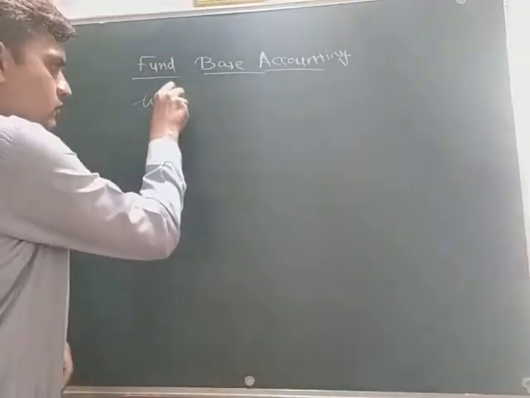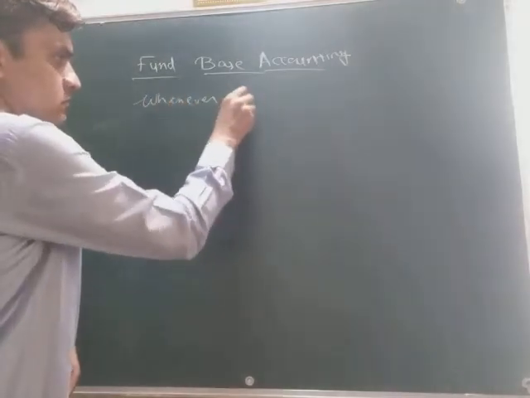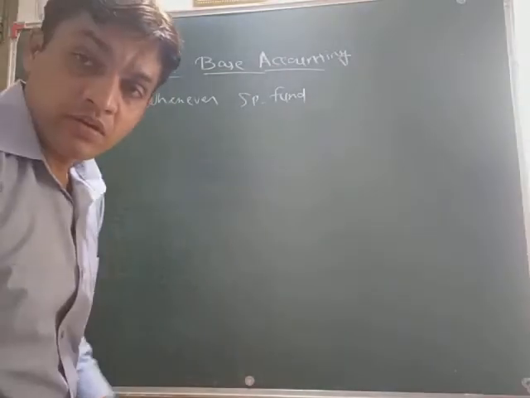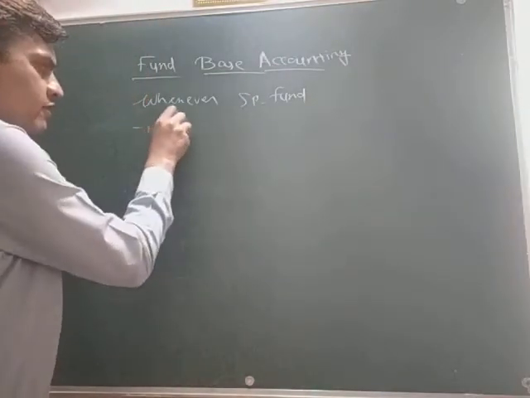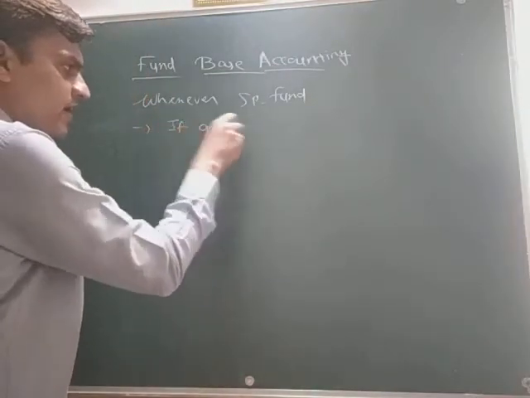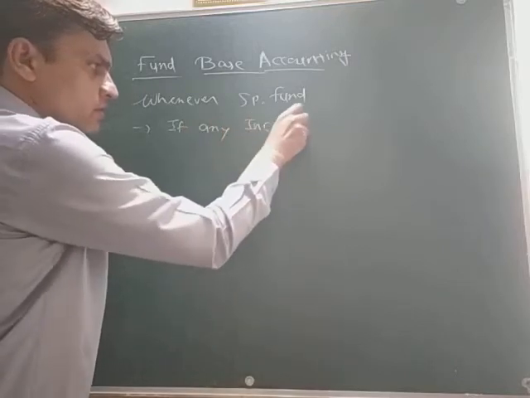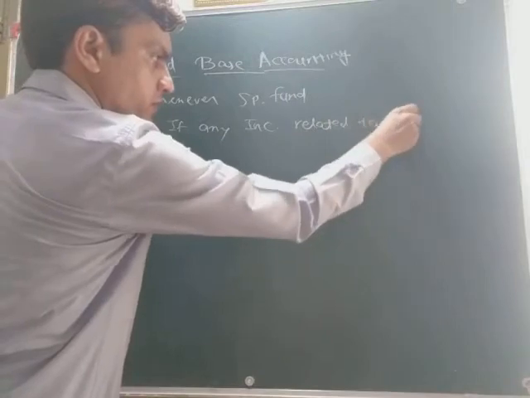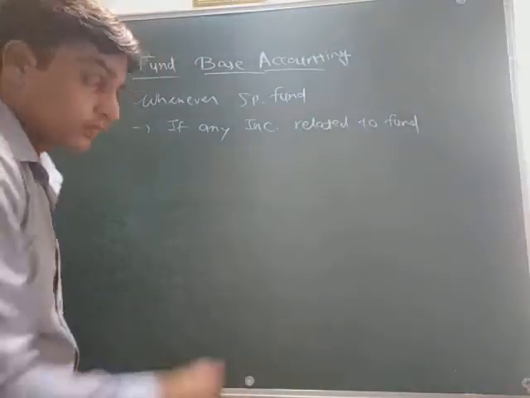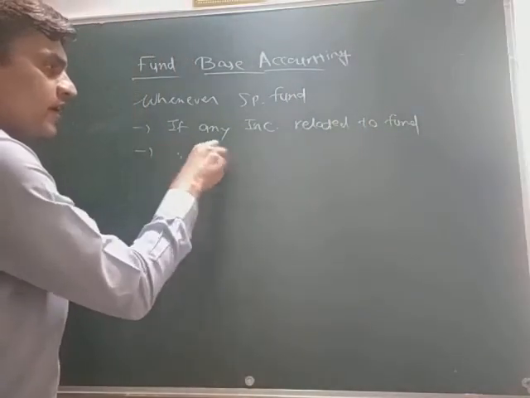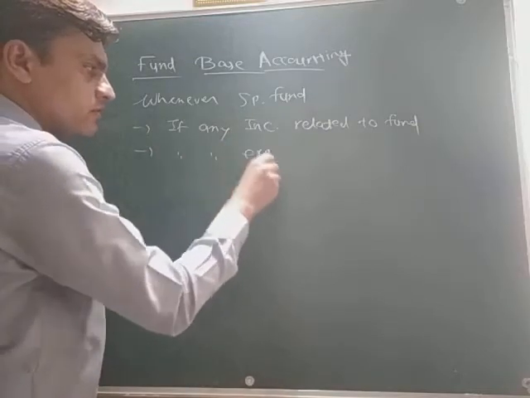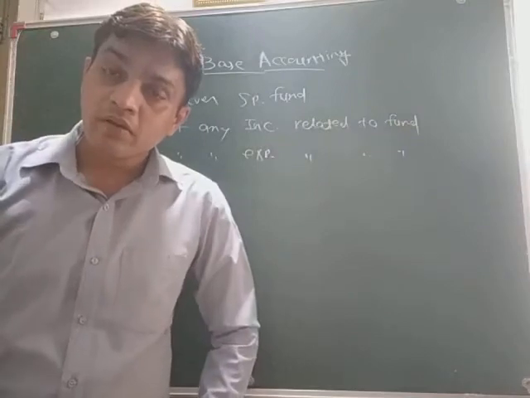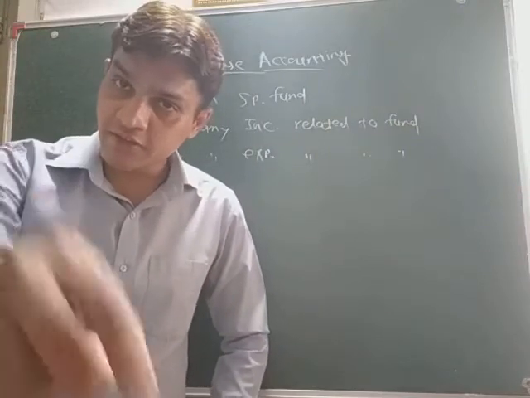First of all I want to tell you, whenever a special fund is given to you, and if any income related to this special fund is given also, and if any expenditure related to this fund is also given, then what do we have to do?